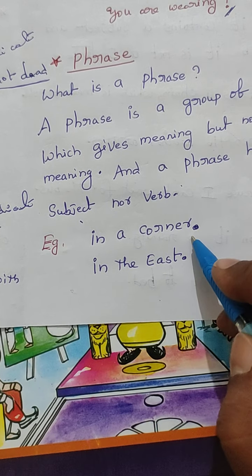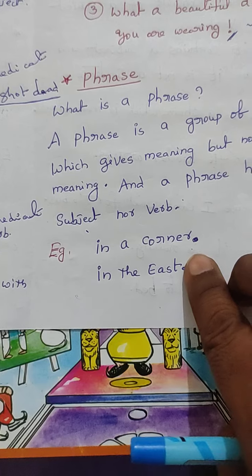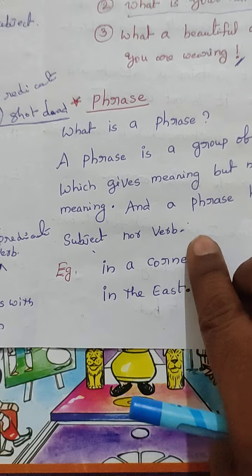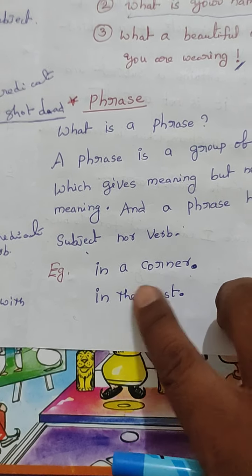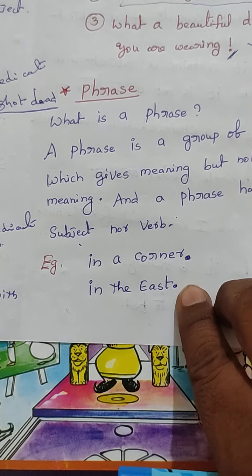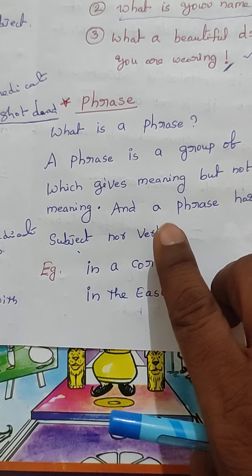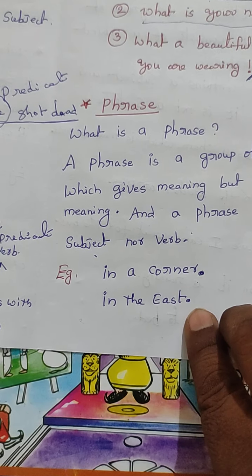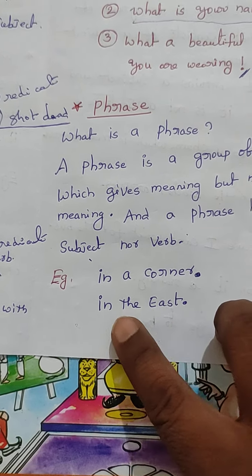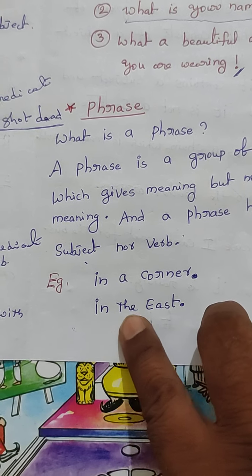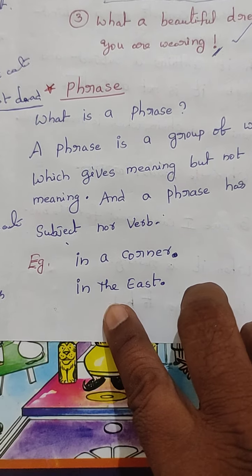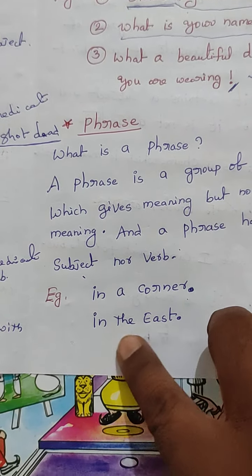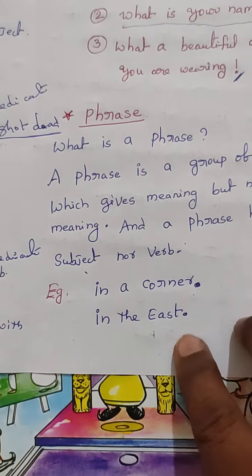See the examples. In a corner. In a corner, we can understand the meaning but not complete meaning. If we say this in front of anybody, in a corner, they would ask, what is there in the corner? Hey, what are you talking? Are you mad? They will question us. In the east. If we say in the east, what is there in the east? Tell me. So it gives meaning but not complete meaning. This kind of group of words is called a phrase, not a sentence.